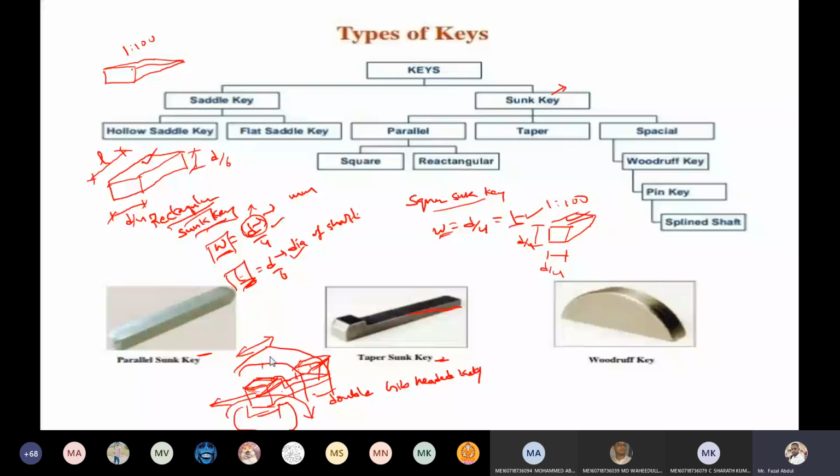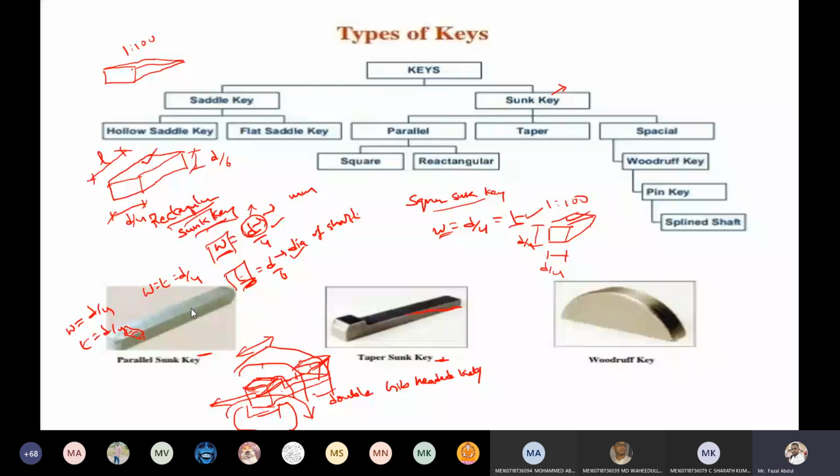The usual proportions for this one are the same as for the parallel sunk keys. If it is a rectangular parallel sunk key, the width is d by 4 and the thickness is d by 6. If the cross section is a rectangle, it is like this. If it is square, the same proportions apply, with width and thickness having the same dimensions.